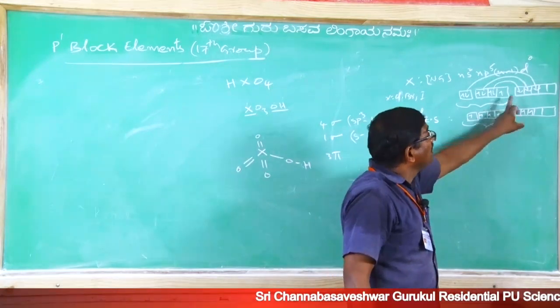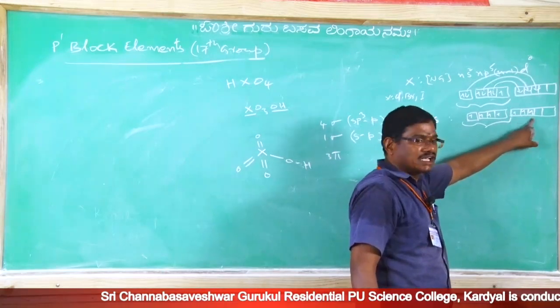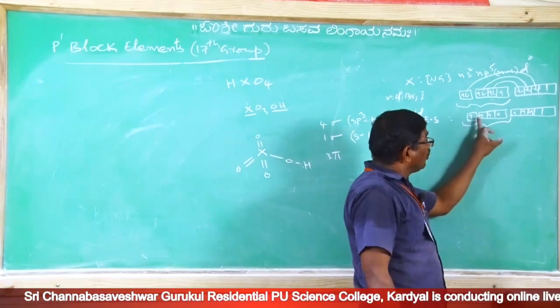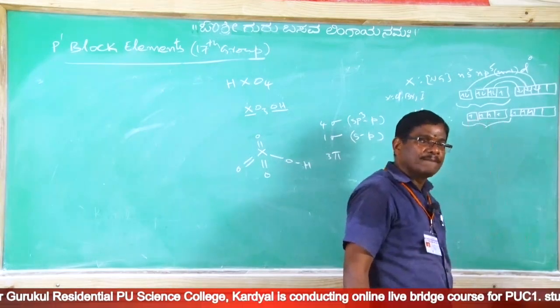And the excited n-1 d has dxy1, dyz1, dzx1. Here, all 4 of the 4 sp3 hybrid orbitals have unpaired electrons.